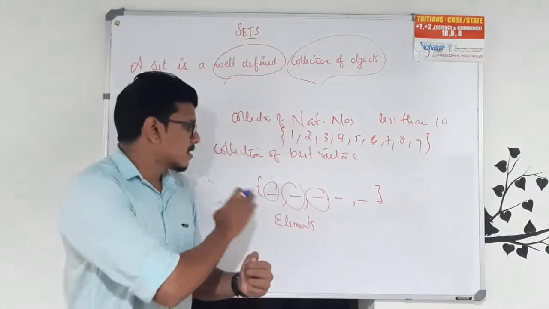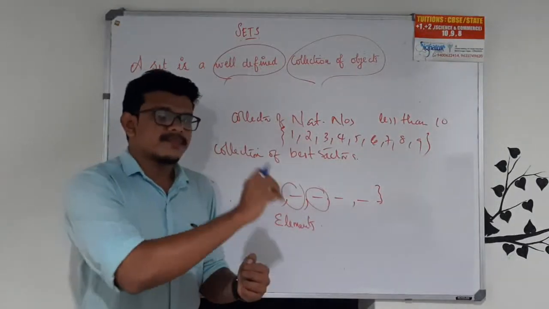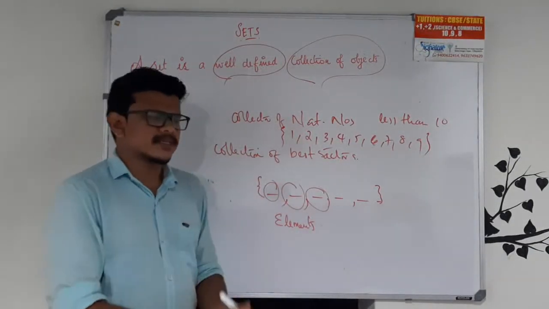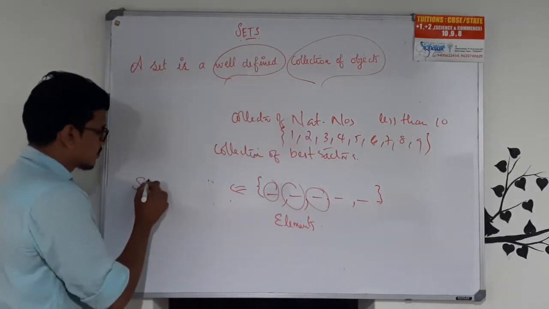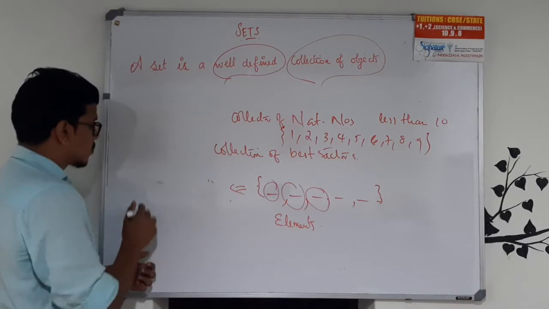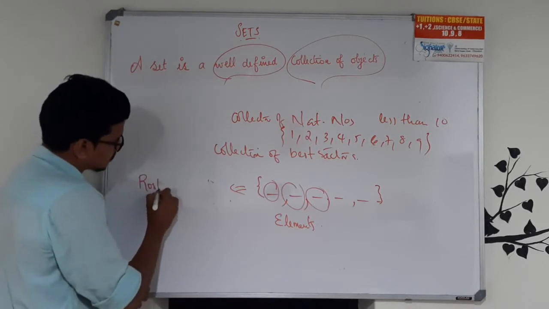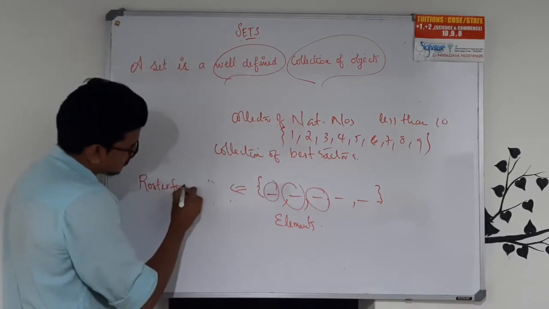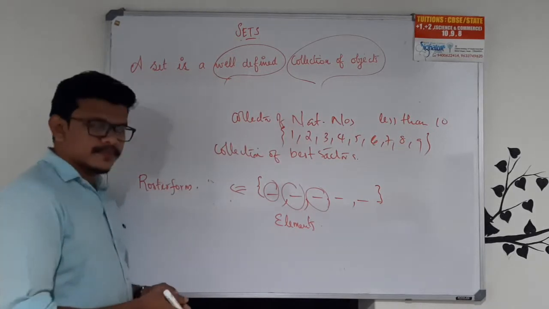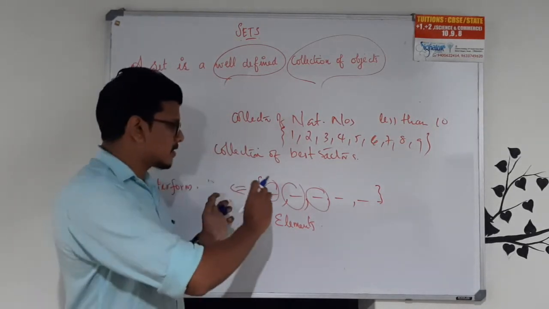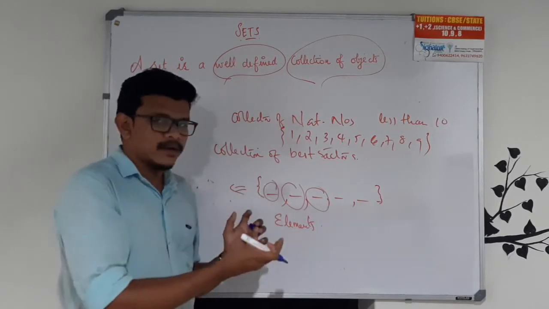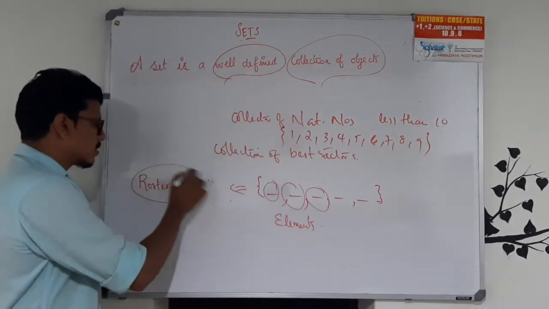If the elements are separated with commas between two braces, then such a form is called roster form.